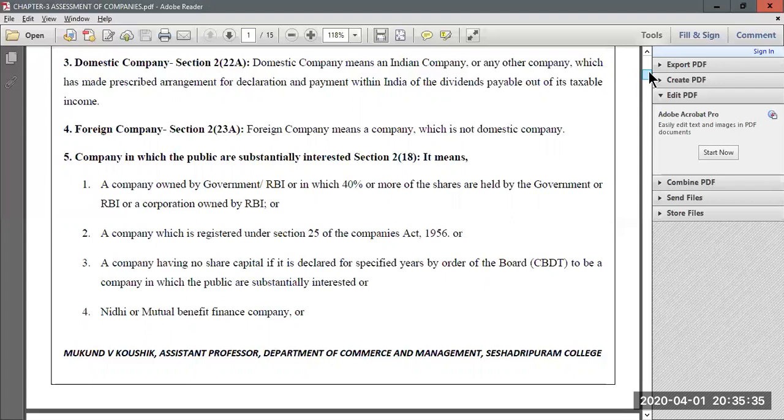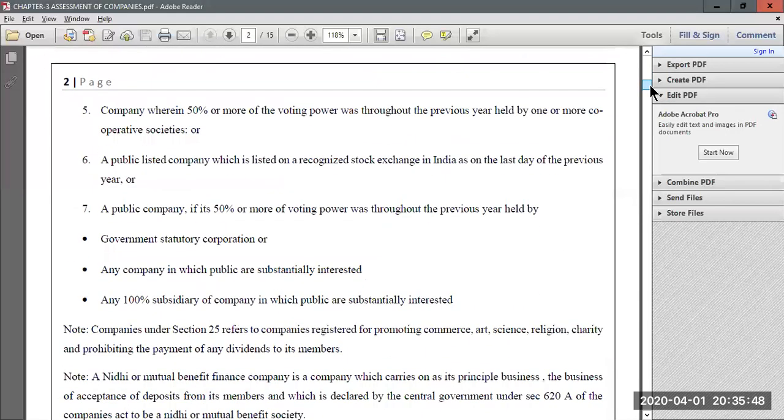Now it can also be a Nidhi or mutual benefit company. Nidhi or mutual benefit finance companies are those companies which are given permission to accept deposits from their members. So these again fall into the same category of company. Now again, if there is any company where 50% or more of its voting rights throughout the previous year was held by a cooperative society or more than one cooperative society, then also it will fall under the company in which the public are substantially interested.